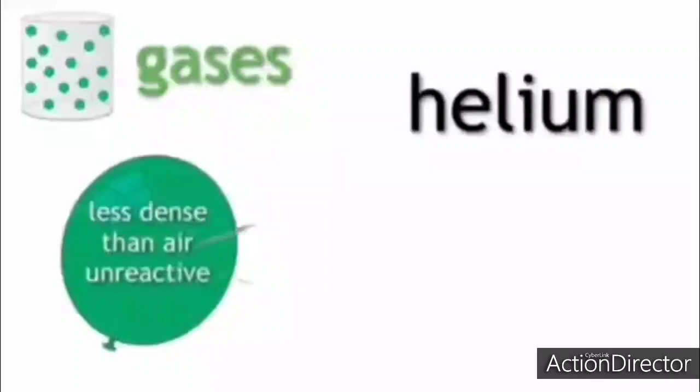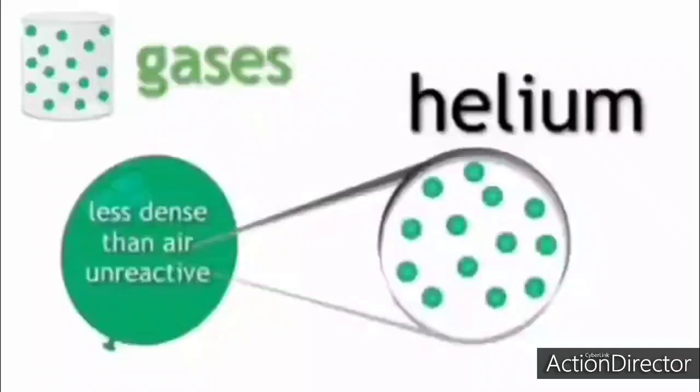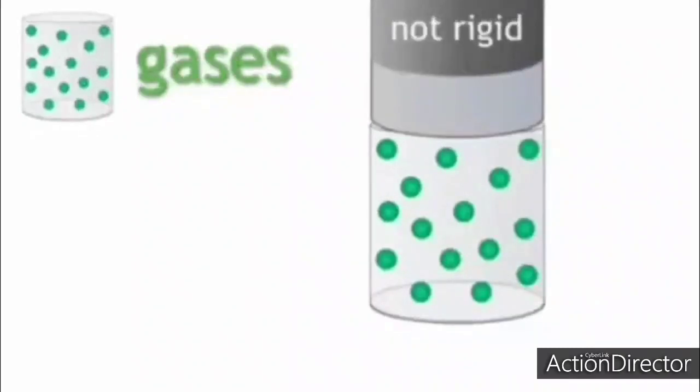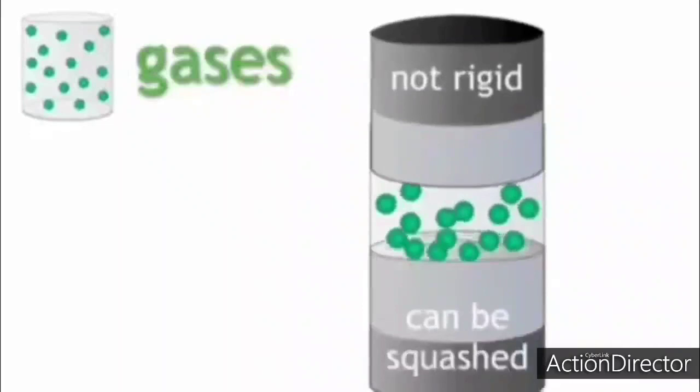So gases, if you look at the molecular arrangement, their molecules are far apart. They have large intermolecular space between them. Since they have large intermolecular space, they have negligible force of attraction and can move far apart. If you spray a bottle of perfume in one corner of the room, you can smell it in the other corner because the molecules are far apart. The perfume molecules fill in the air gaps between.